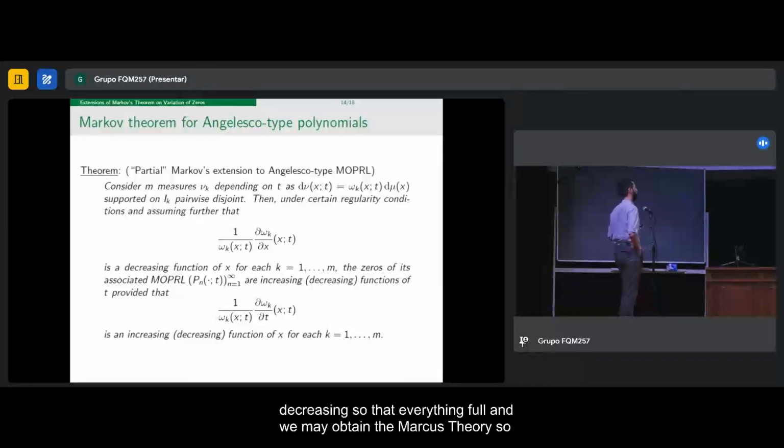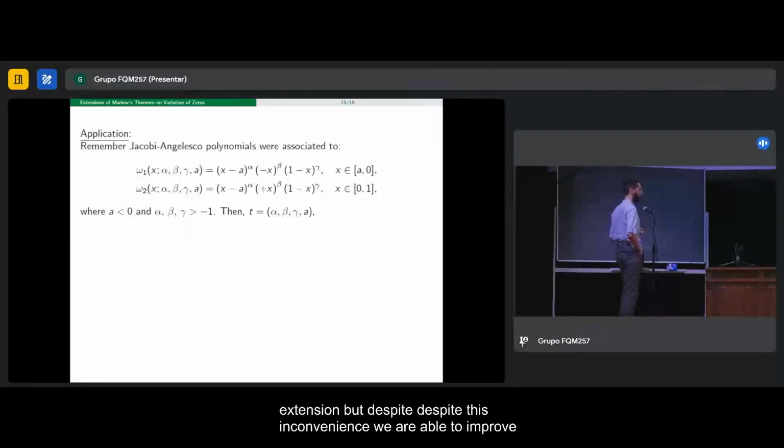So that's why I call it a partial extension. But despite this inconvenience, we are able to improve a little the results for this particular family.